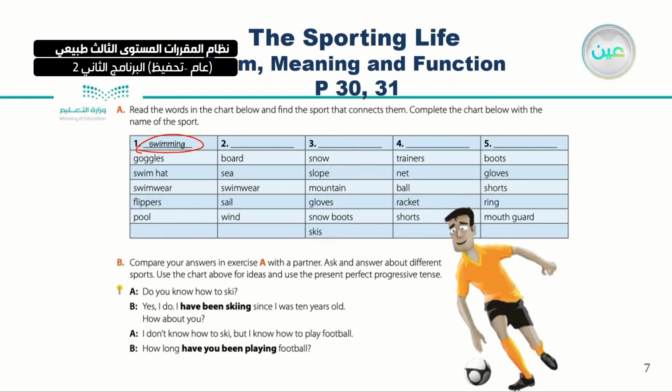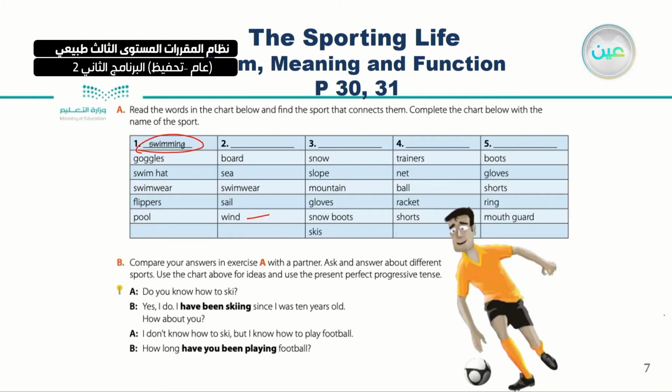So, are you ready? Very good. Now, let's start. Board, sea, swimwear, sail, and wind. The keyword actually is wind. Number 3: snow, slope, mountain, gloves, snow boots, and skis.